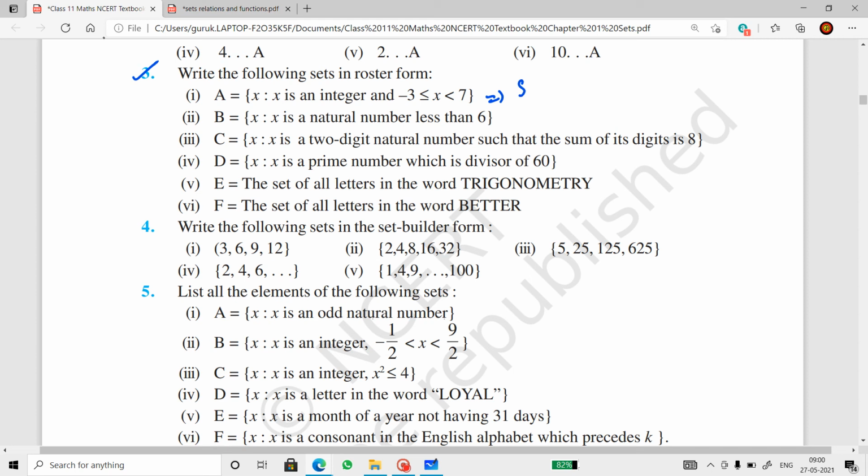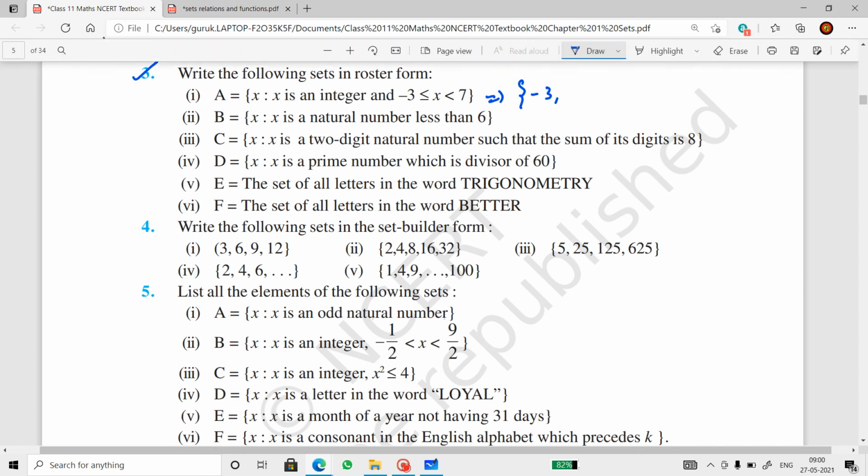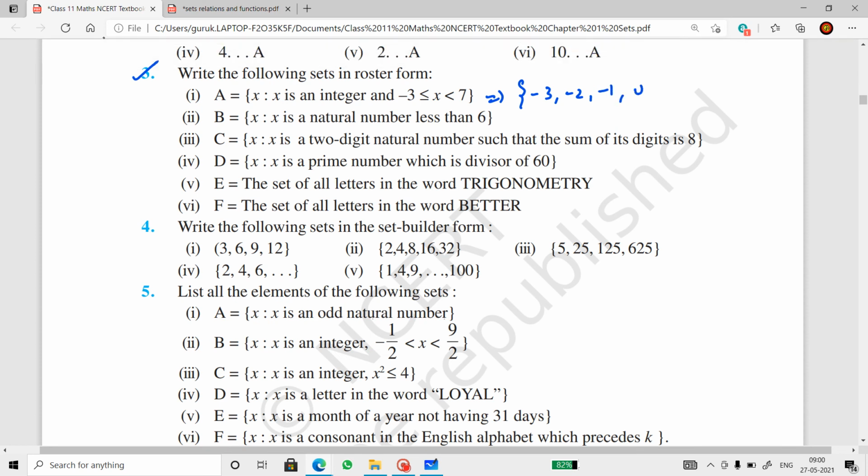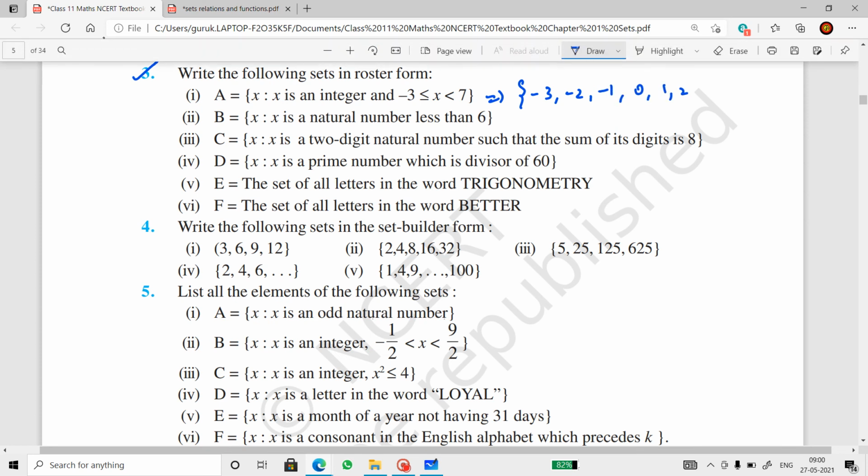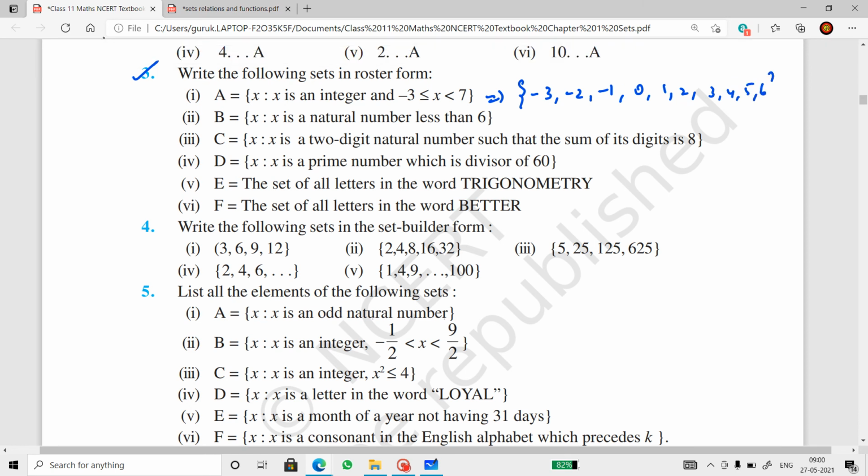What are the integers between -3 and 7? -3, -2, -1, 0, 1, 2, 3, 4, 5, 6. Isn't it? So integers between -3 and 7, including -3 but not including 7. Right? So this is how we write a set in roster form.